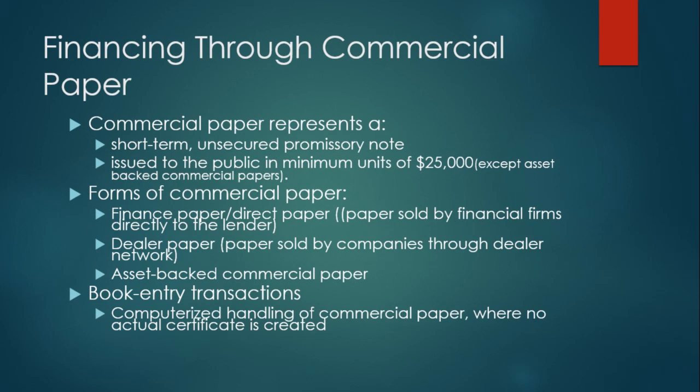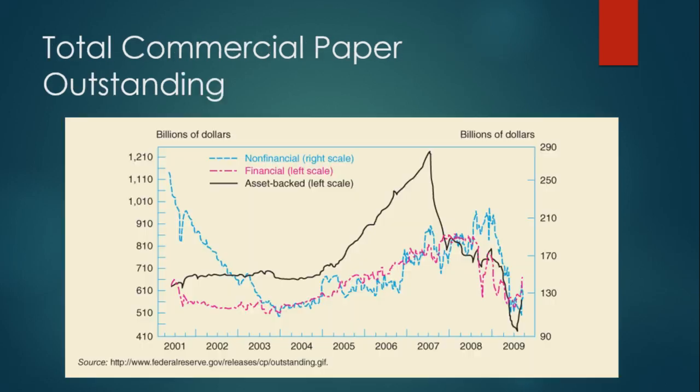Financing through commercial paper. Commercial paper represents a short-term unsecured promissory note issued to the public in minimum units of $25,000, except asset-backed commercial papers. Forms of commercial paper include finance paper or direct paper sold by financial firms to the lender, dealer paper or paper sold by companies through a dealer network, and asset-backed commercial paper. Book entry transactions: computerized handling of commercial paper where no actual certificate is created.